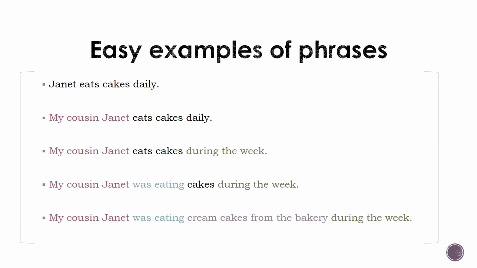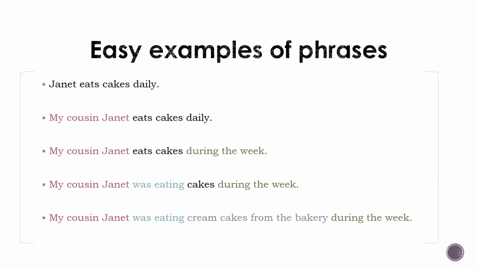Let's start with a sentence that has no phrases and then build on it. Janet eats cakes daily. This sentence has no phrases. All of the parts of the sentence are single words. The first one is: My cousin Janet eats cakes daily.